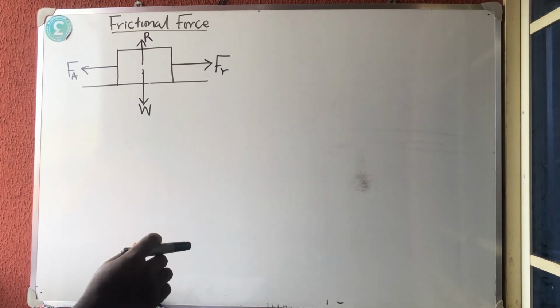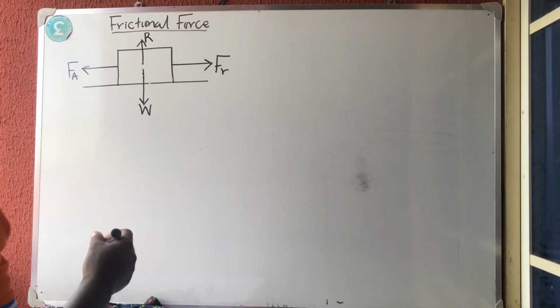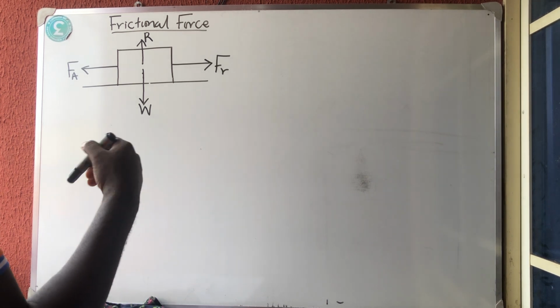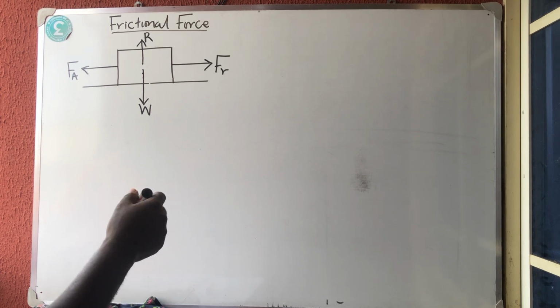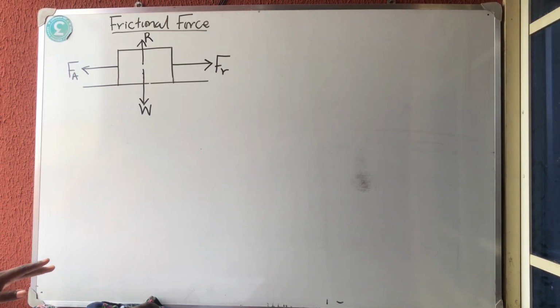So that force is called the static frictional force. The kinetic or dynamic frictional force is a frictional force that must be overcome so that a body can move with uniform speed or uniform velocity over another body. So you need to know the difference because it's an exam question.